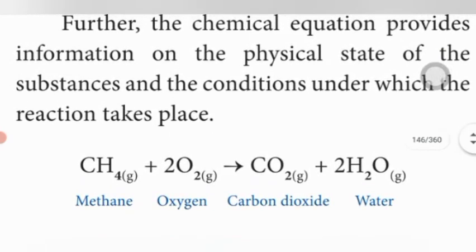Vapor state means G. So the gaseous substance is represented by G in a bracket, written as a subscript of the formula of the substance.